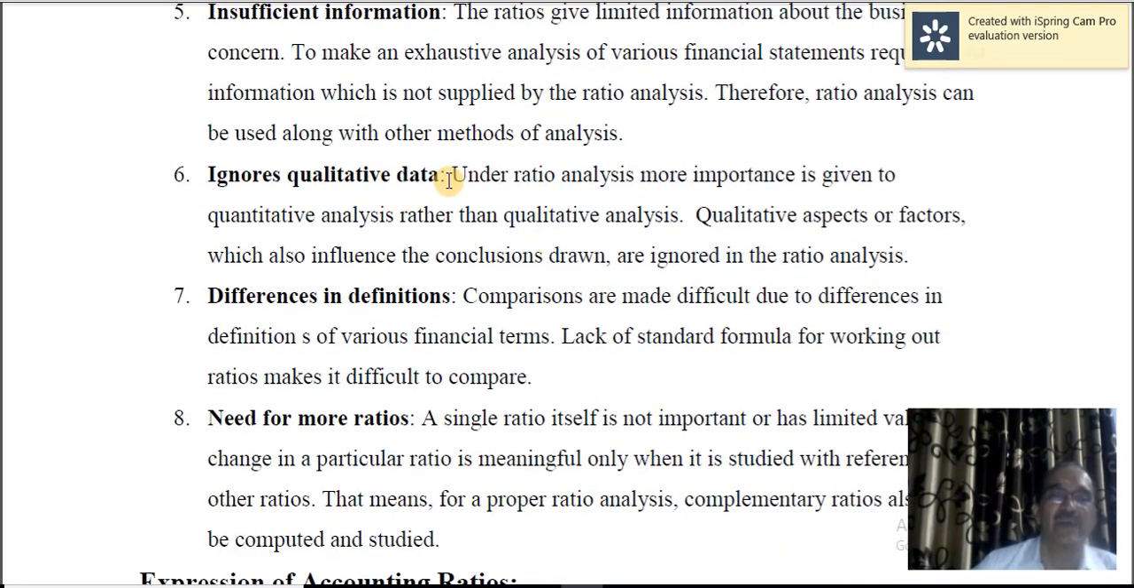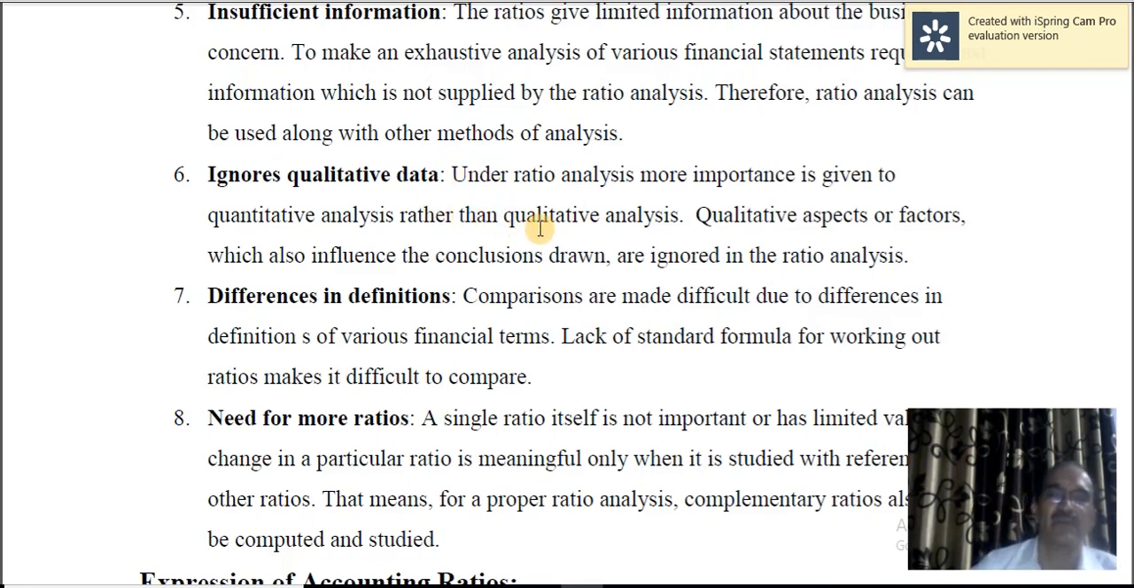Ignores qualitative data. Ratios are based on accounting values, quantitative figures. Therefore, that is restricted to quantitative analysis. But qualitative analysis is equally important. For example, an efficient workforce in an organization is very, very important. Committed, highly committed, talented workforce. That also is a good indicator of a good concern.